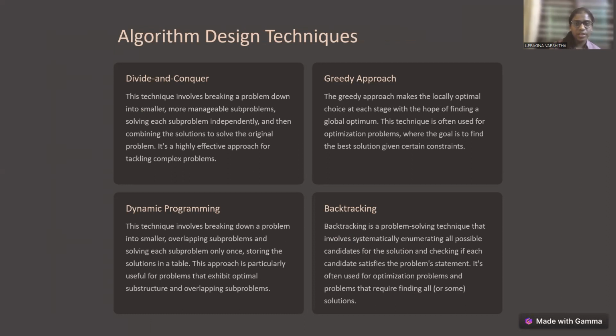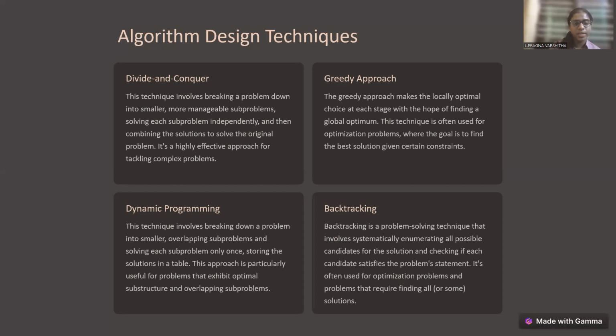So second is greedy approach. The greedy approach makes the locally optimal choice at each stage with the hope of finding a global optimum. This technique is often used for optimization problems where the goal is to find the best solution given certain constraints. So third one is dynamic programming.